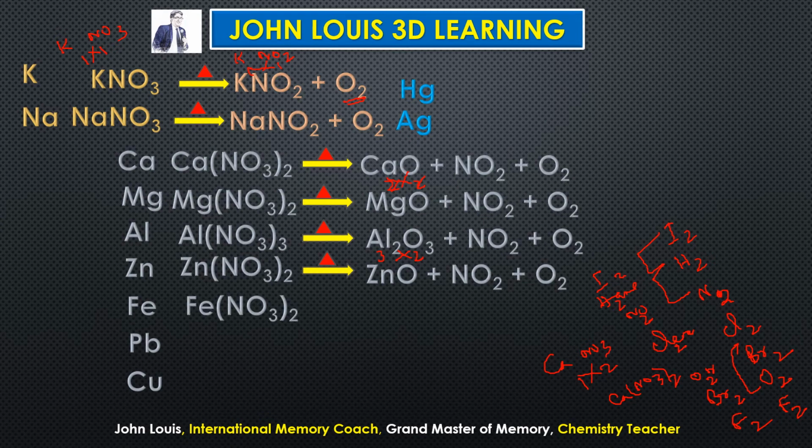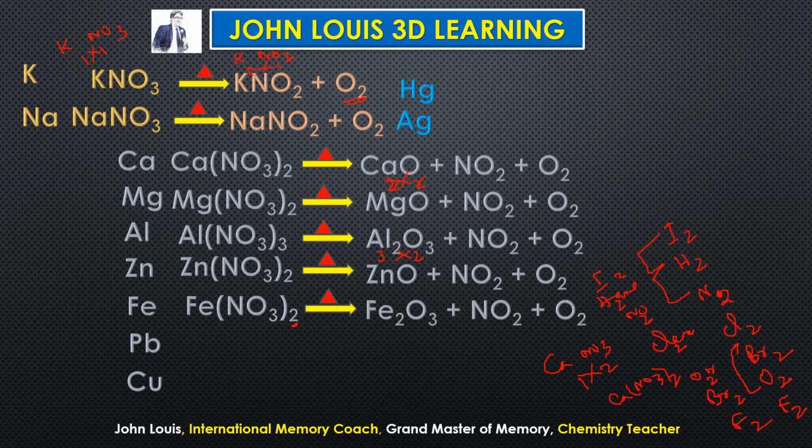Then Fe(NO3)2. Since the valency is 2 here, see, Fe(NO3)2. That means the valency of iron is 2 here. That's why 2 has come here. Therefore, this is iron 2 nitrate, because we have learnt iron has 2 valencies, 2 and 3. But here, since it is 2, it should have come from the valency of this iron only. Therefore, this is iron 2 nitrate.